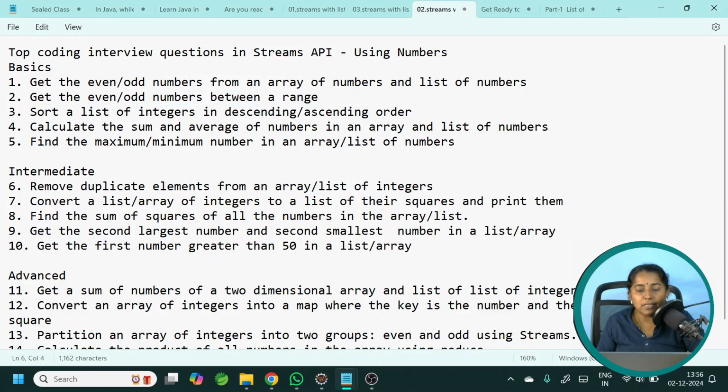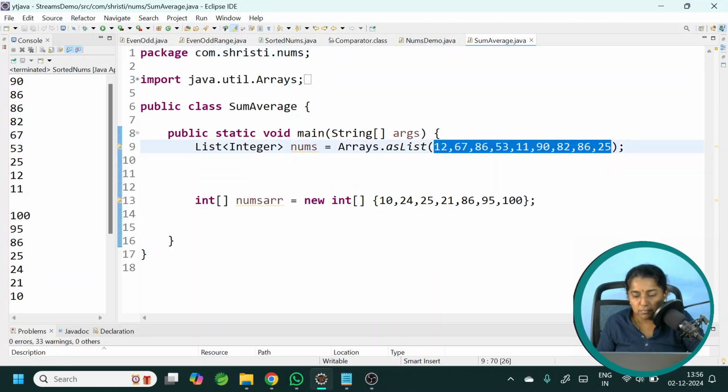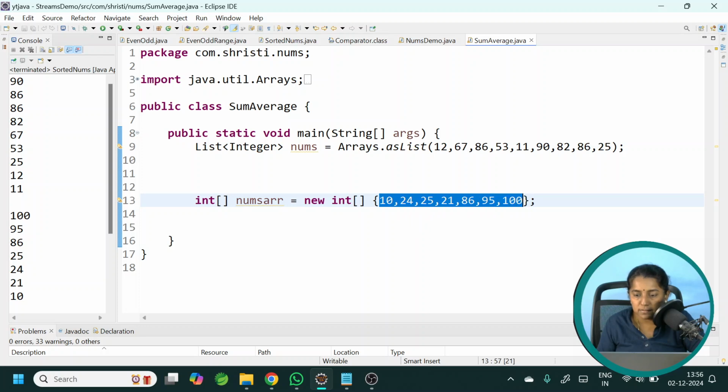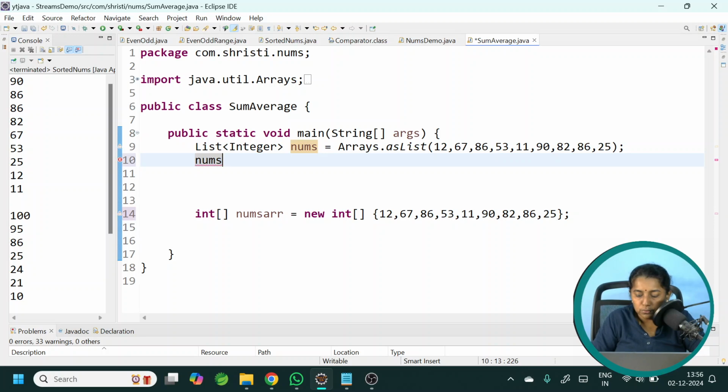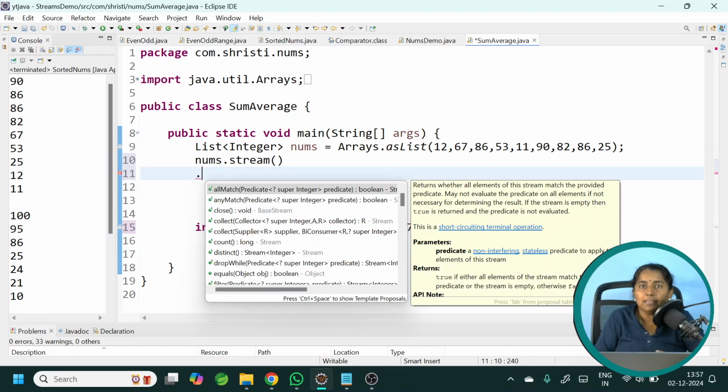Calculate the sum and average of numbers in an array and a list of numbers. Let me have the same numbers in both the cases. First convert it into stream dot. There are two ways of getting the sum in case of a list of numbers.